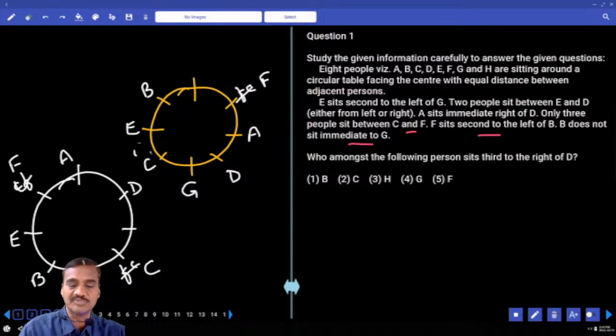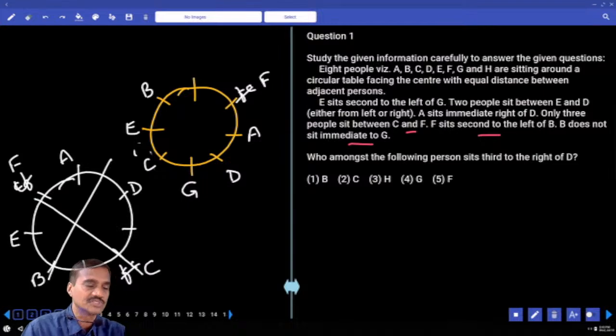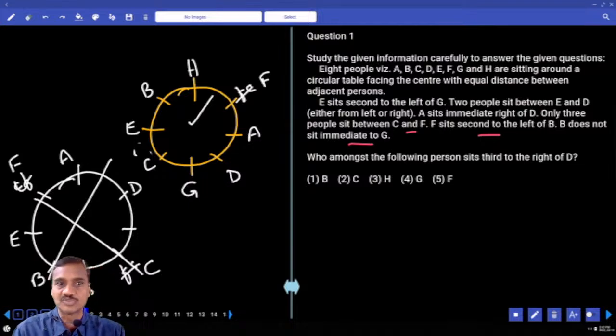B does not sit adjacent to G. And finally here, B and G are adjacent to each other, that is ruled out. Hence B does not sit adjacent to G, fine. Then who is the person left? H. Now H is here, that is the final arrangement. Clear, this is the reason why we have considered this one under the first priority, for questions 1 to 5.